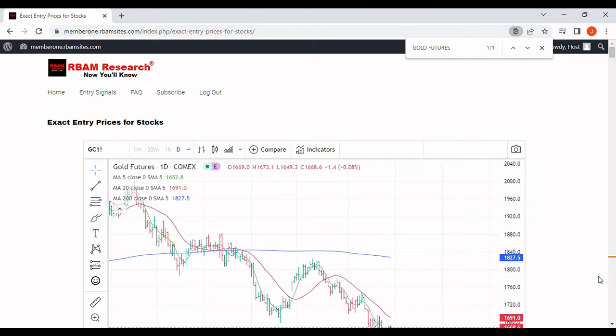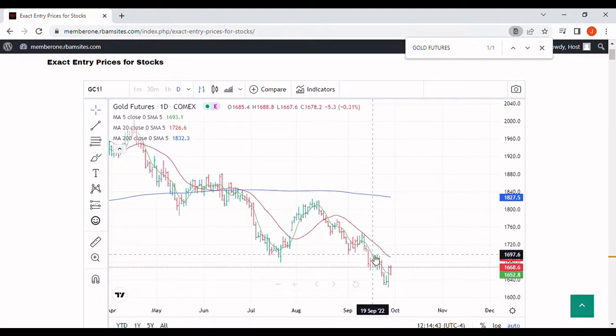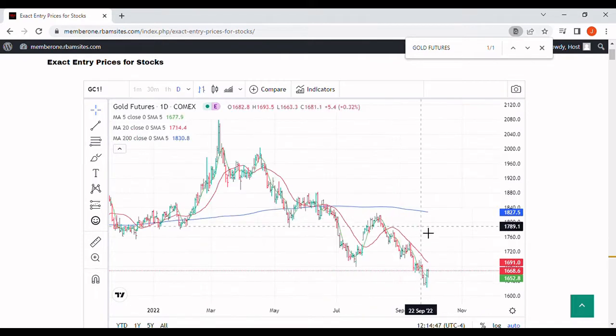We're going to do a brief video on gold price prediction, and we've got a daily chart here for you of the gold futures contracts with COMEX. The symbol's GC. The daily chart here with a 5-day moving average in green, a 20-day moving average in red, and a 200-day moving average in blue.